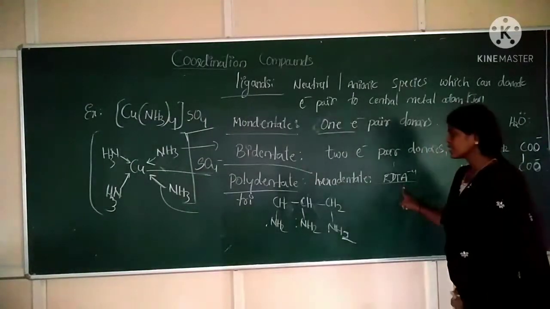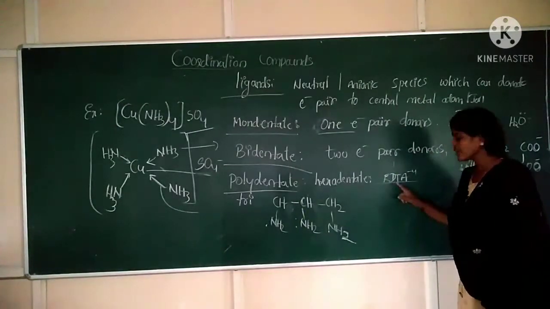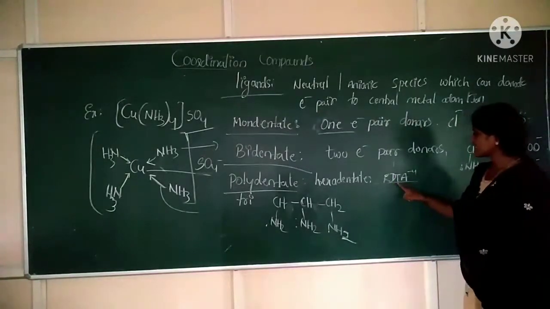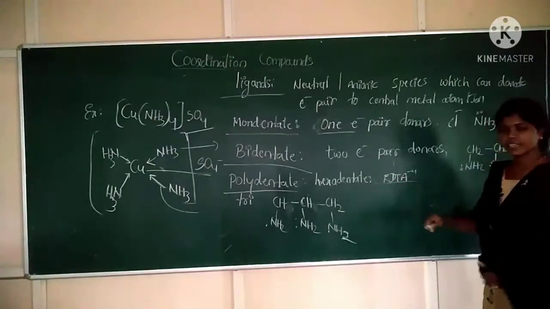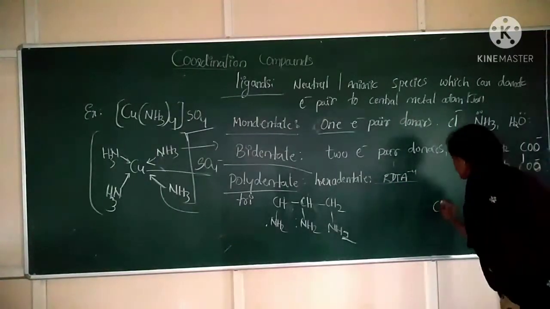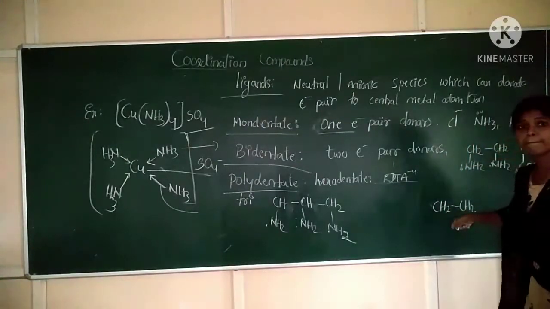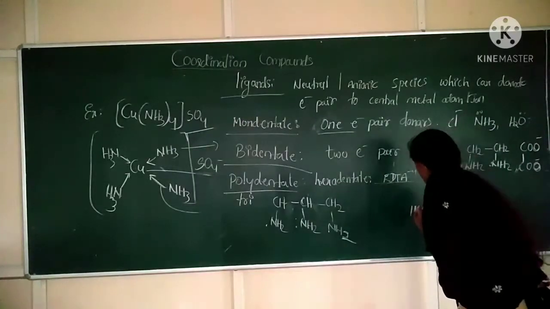What is EDTA here? EDTA is a hexadentate ligand. EDTA is ethylene diamine tetraacetate. Write the structure for this one. CH2, CH2, ethylene diamine, N. Diamine means what?